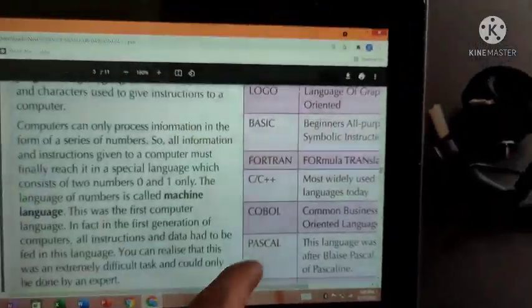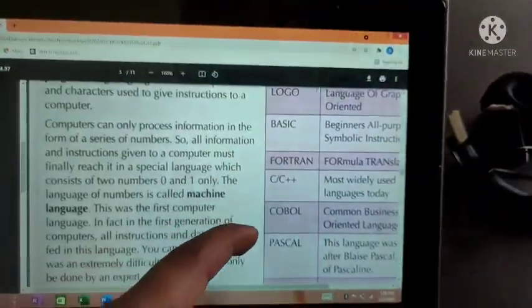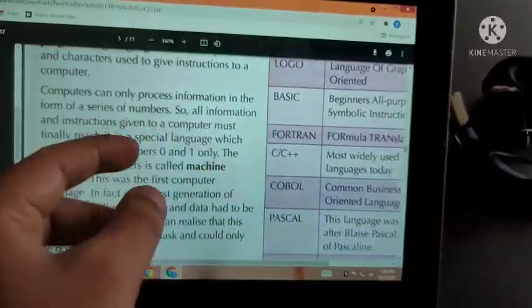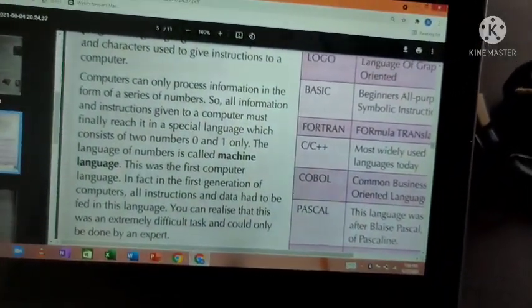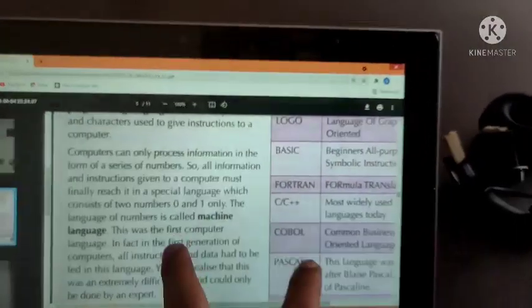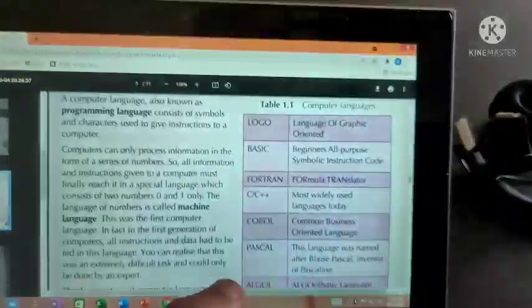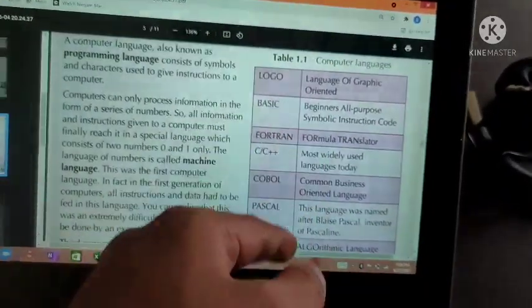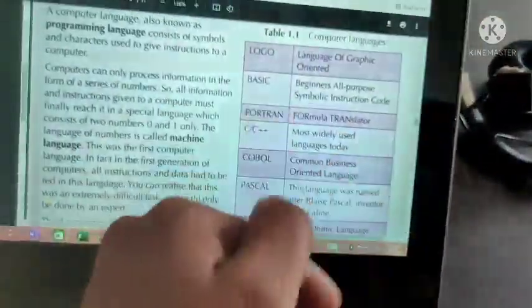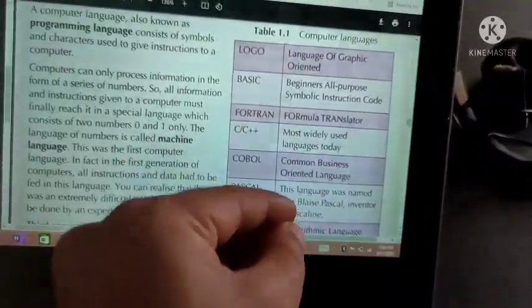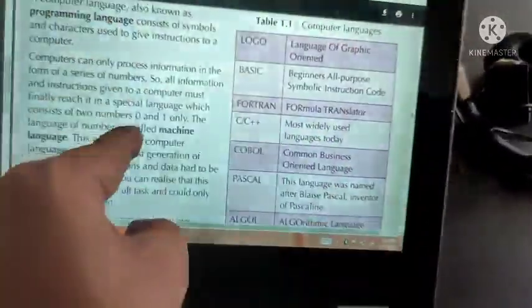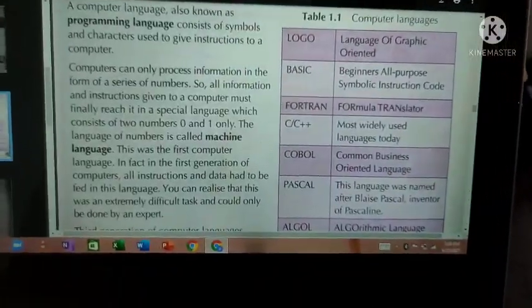Whatever program you write in this programming software is then converted into this 0 and 1 language. Understood? Simple thing. Whatever program you write in English in any of the software, those instructions will be converted into zeros and ones.